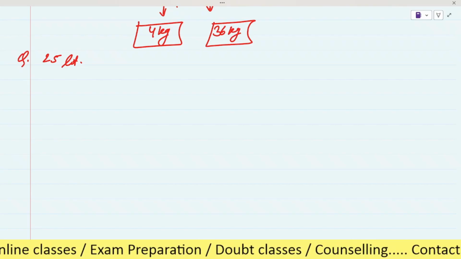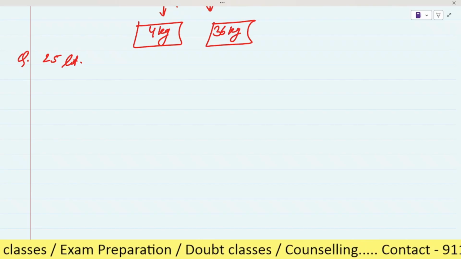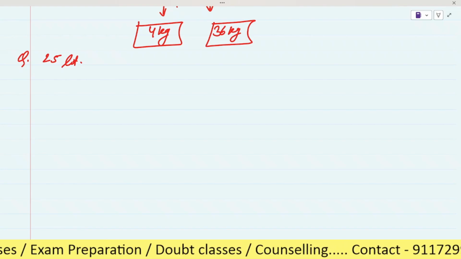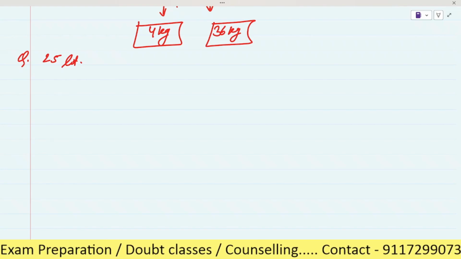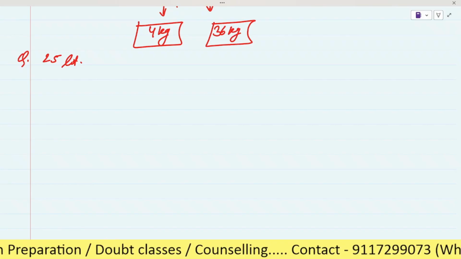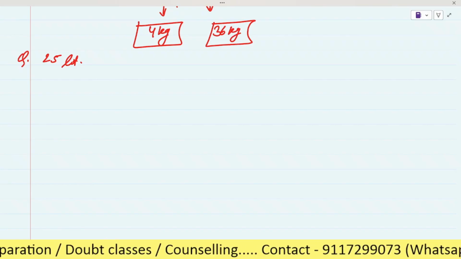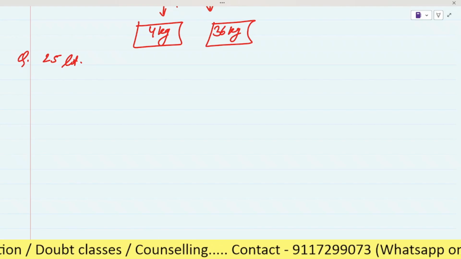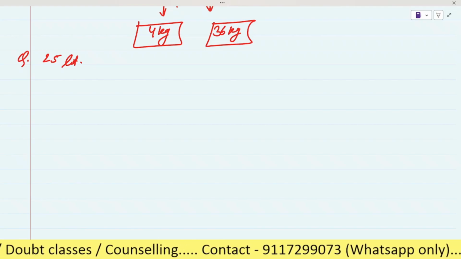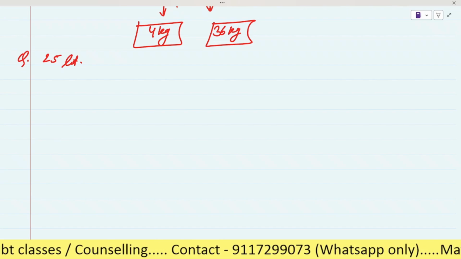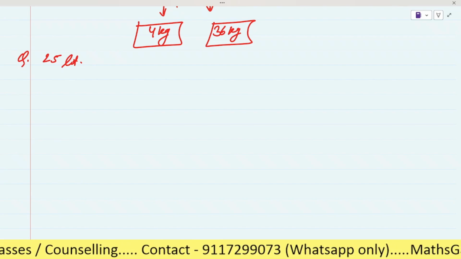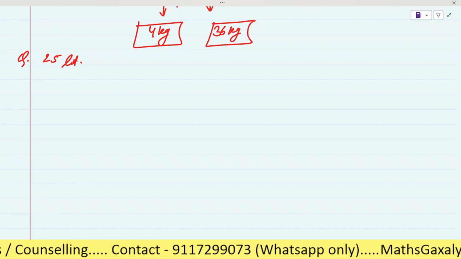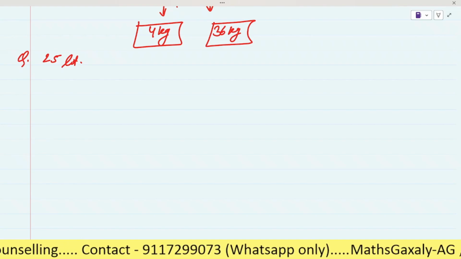Then the same amount of the mixture as before is released and replaced by nitrogen for the second time. As a result, the oxygen content becomes 9% of the total volume. How many liters of mixture is released each time? Can you solve it?